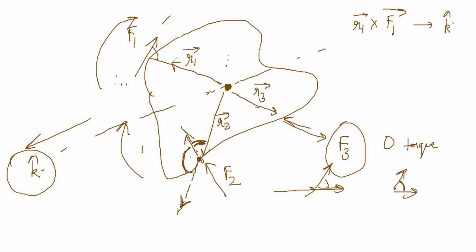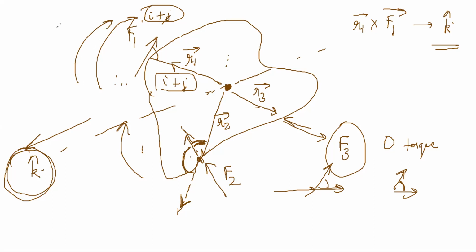No matter what you do, because R1 is in the plane, it will be I plus J something, and this is also in I plus J something. When you do cross products, eventually only the K components will be left. So the real direction of the torque is K, but for the purpose of our physical understanding, it is anti-clockwise or clockwise rotation.